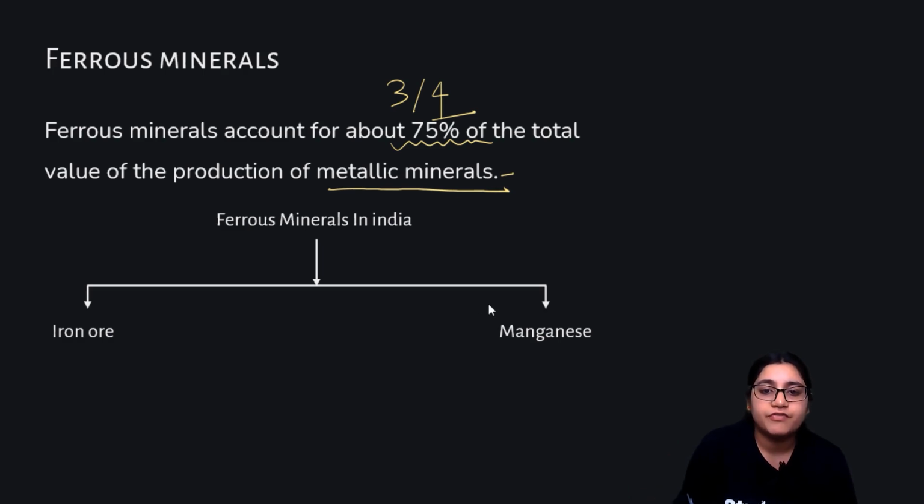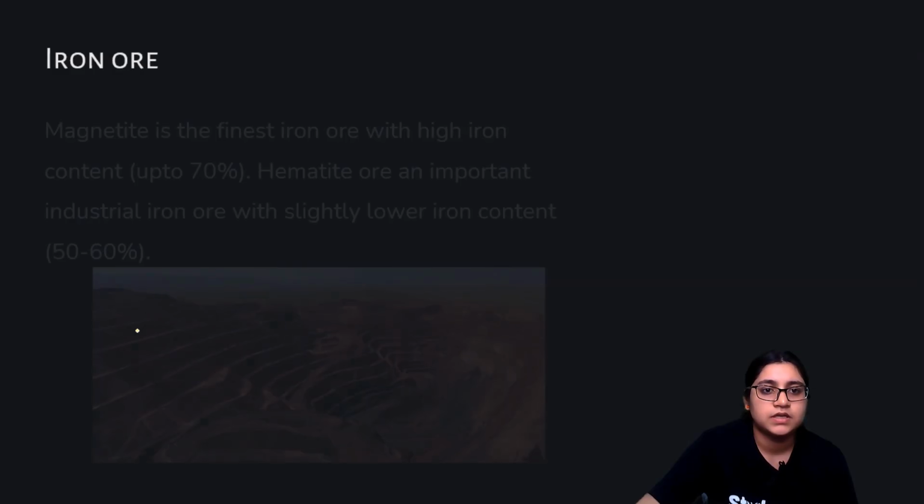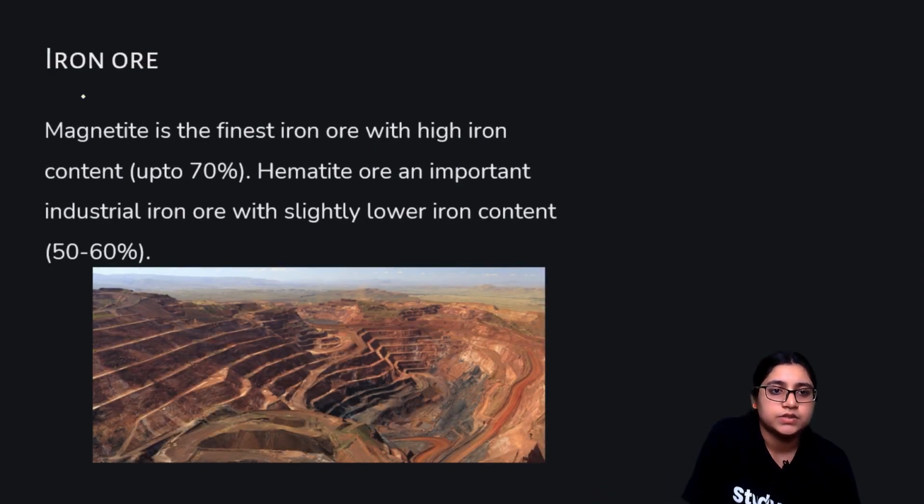So ferrous minerals in India are found through iron ores and manganese. These are the two important sources through which ferrous minerals are found. In iron ore, magnetite is the finest iron ore, which has a high iron content of up to 70%.